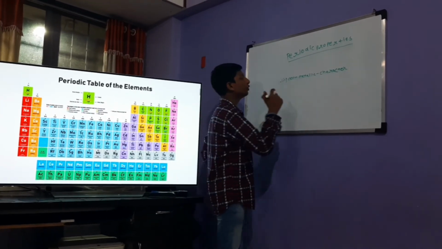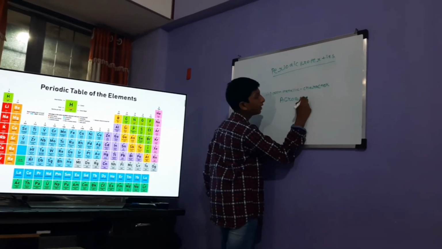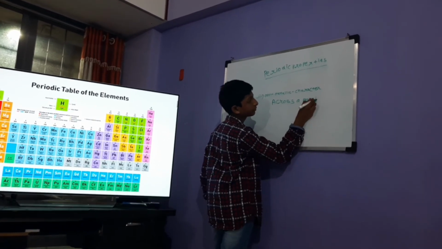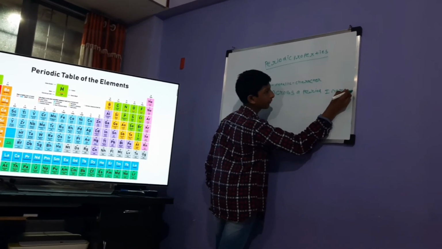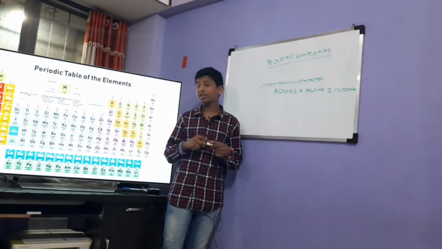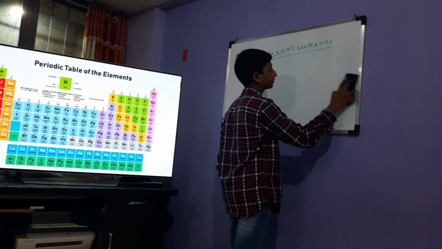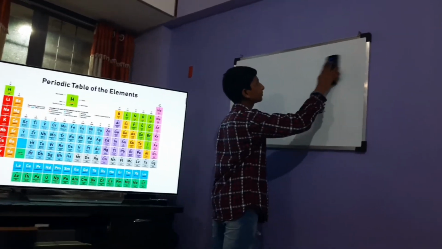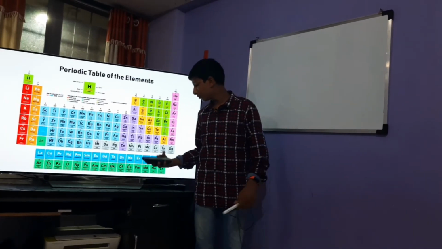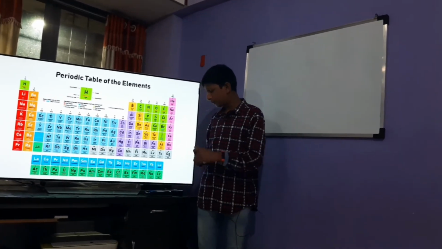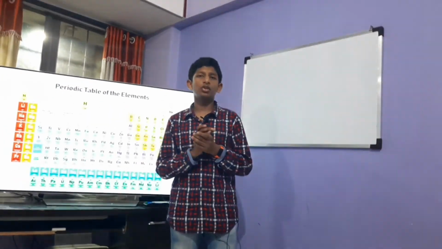Okay, across a period it increases. The simple reason, across a period the nuclear charge increases, and obviously the electron will not lose, in fact it will gain, and it will become a non-metal.